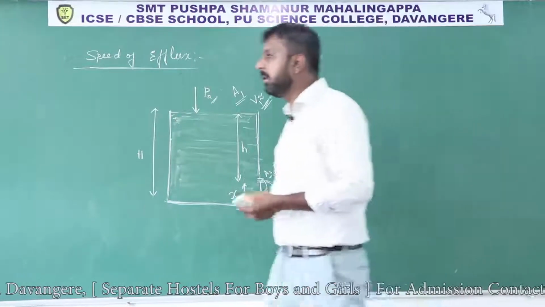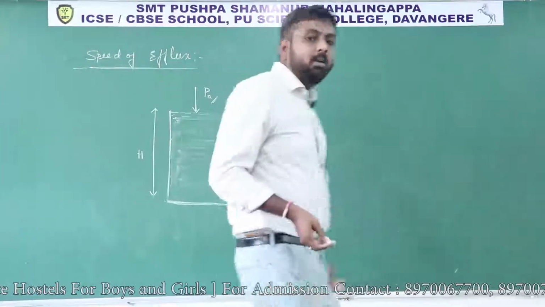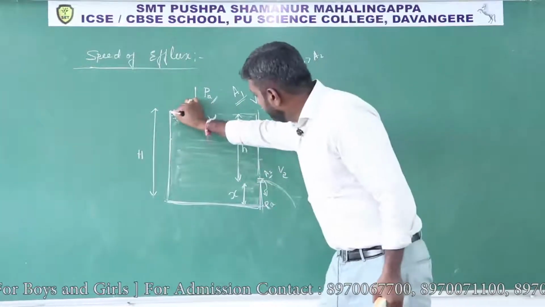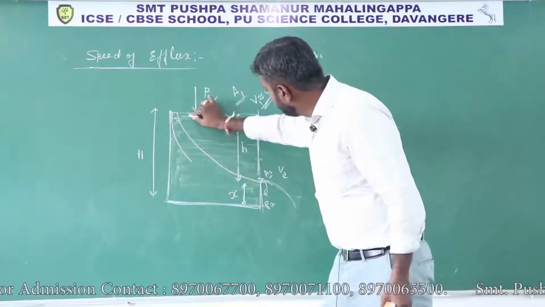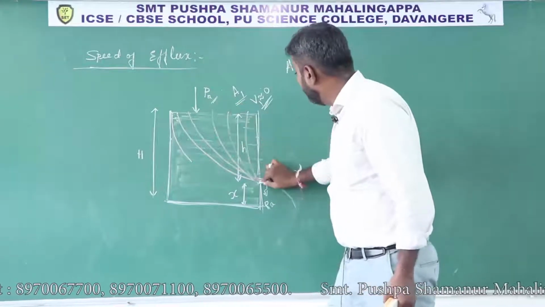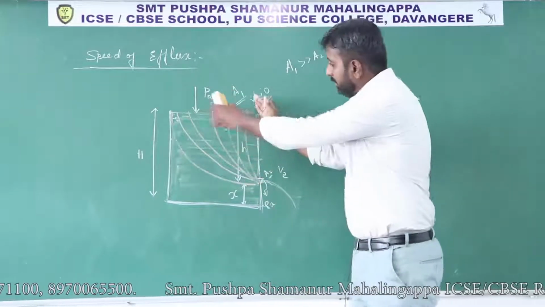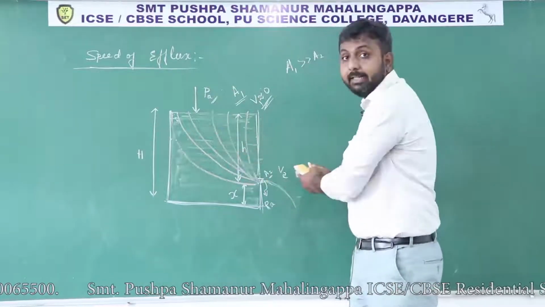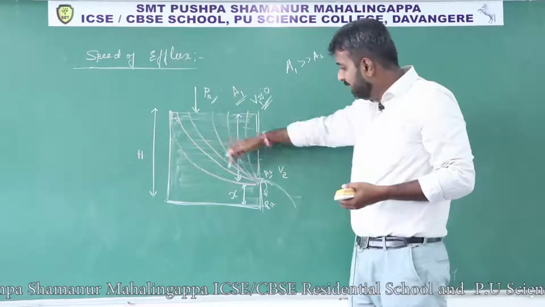And if you want to draw the lines of flow, the streamline flow, you can see the liquid is moving like this. Okay. As the liquid is coming down, the area of cross section will decrease. The area of cross section decreasing means definitely the velocity also changes.